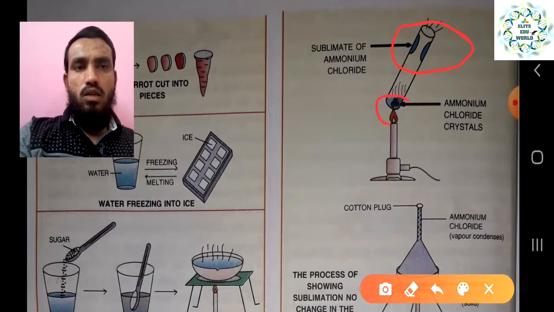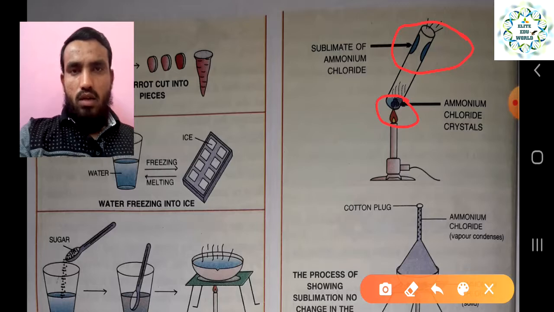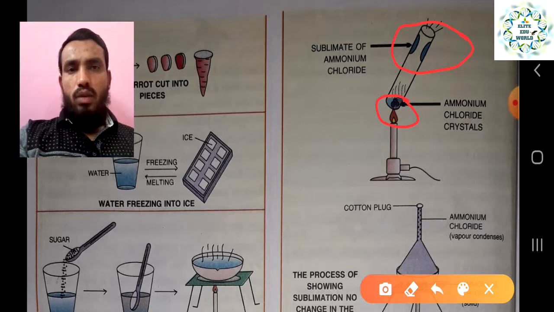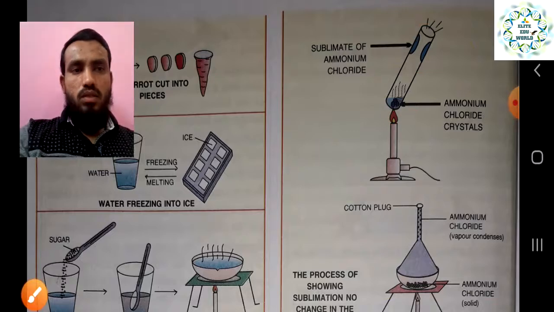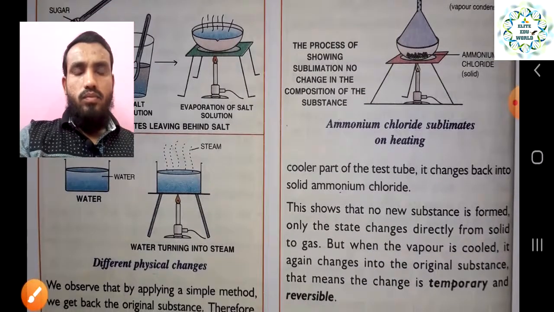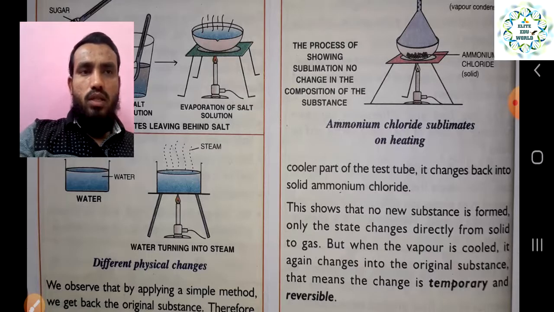Before, it is in a crystal form, and when we are giving heat, it converts into the vapor form. When it is getting low temperature, again it will convert into the solid form. So directly from solid to gas, and after releasing the temperature, from gas directly to solid, that process is called the sublimation process, right? Both these activities show the sublimation process, the changing of state without changing the composition, which is also in the same